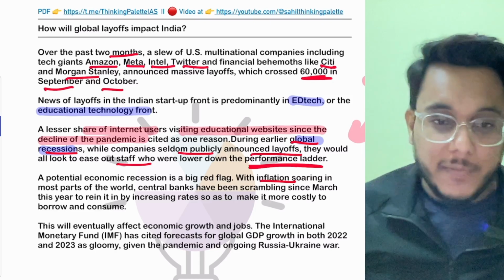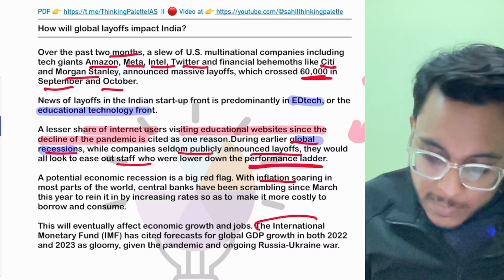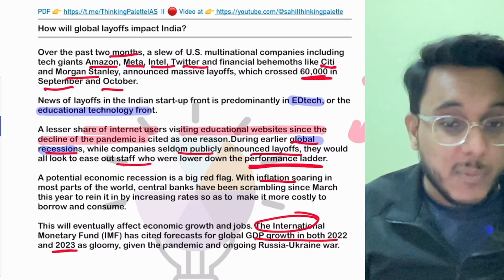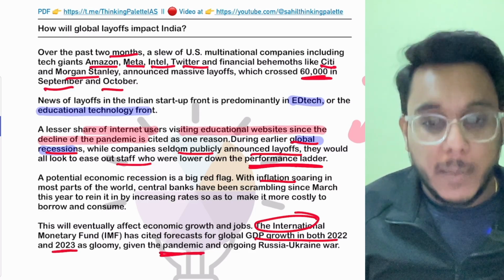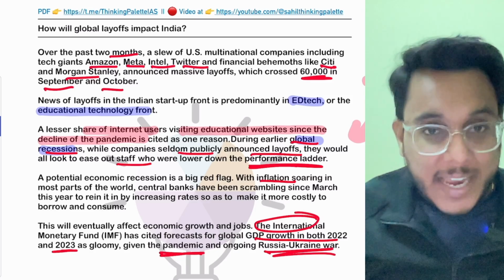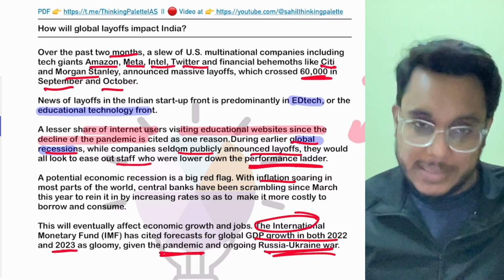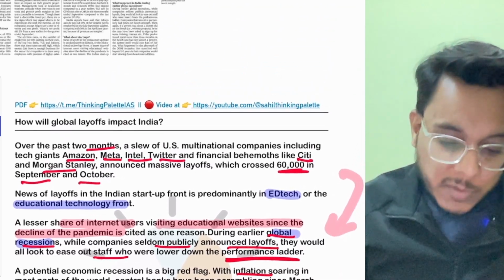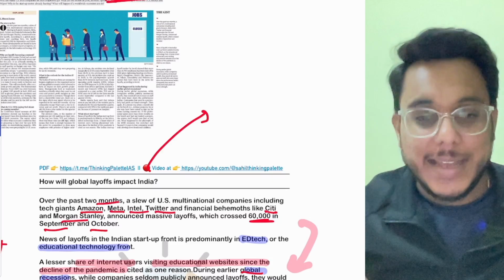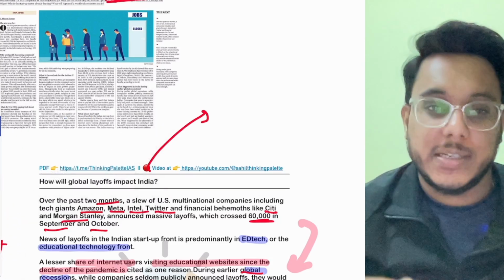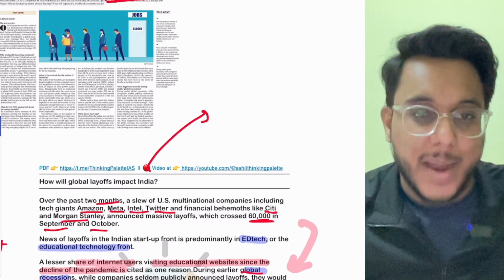Moreover, according to the IMF, the global GDP estimates for 2023 are very poor because of the still continuing pandemic, the Russia-Ukraine war, and the inflation that is going on. So because of that, the layoffs are happening. Is it clear? Now, how will these layoffs impact India? The article doesn't talk much about it, but we can make our own points. Number one, how these layoffs will impact India.